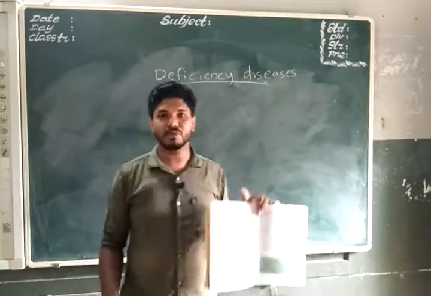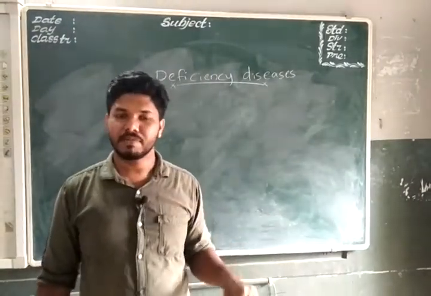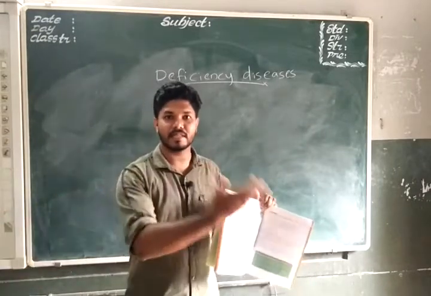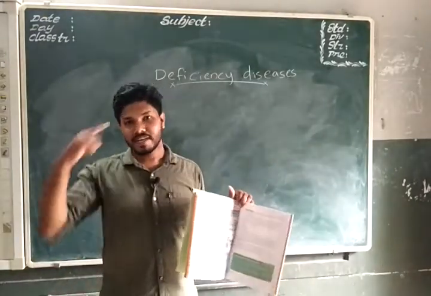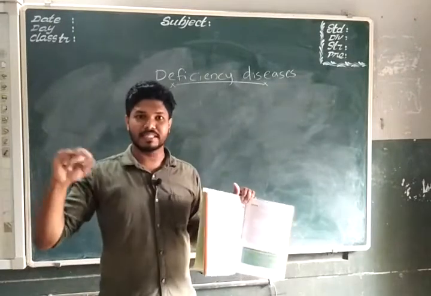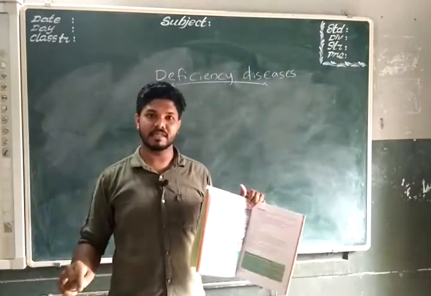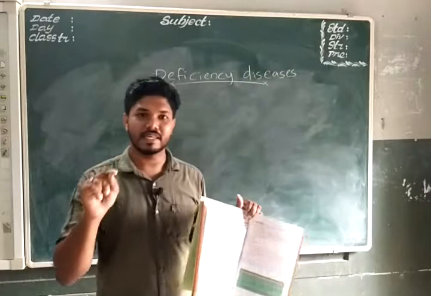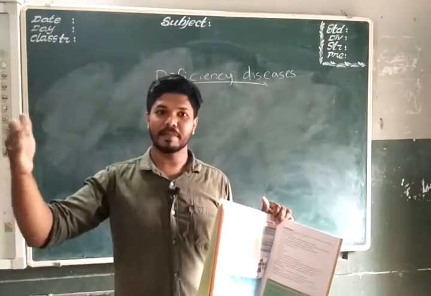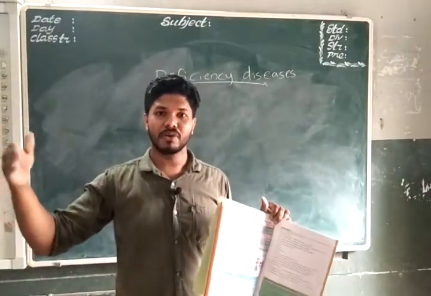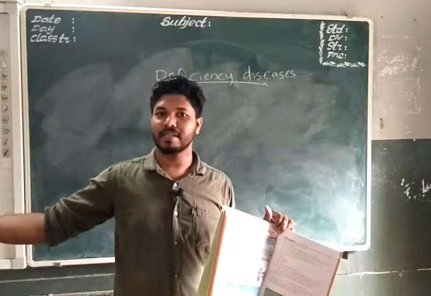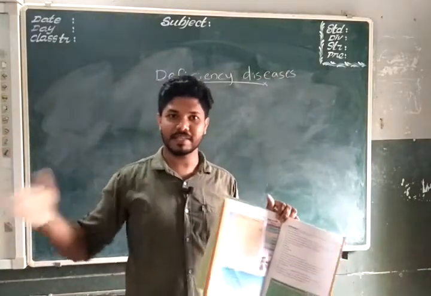A person who has deficiency in vitamin A will find it very difficult to identify things at night. In our eyes there are rod cells and cone cells, two types of cells. Rod cells are for identifying brightness, and cone cells are for identifying different colors. There are different colors, isn't it?